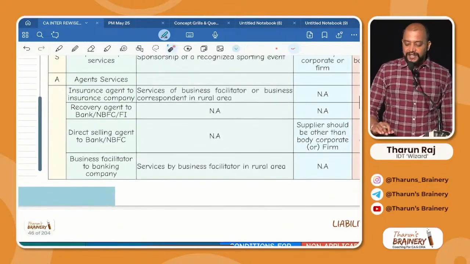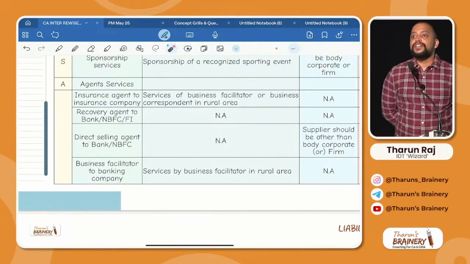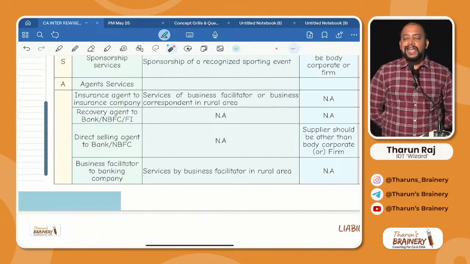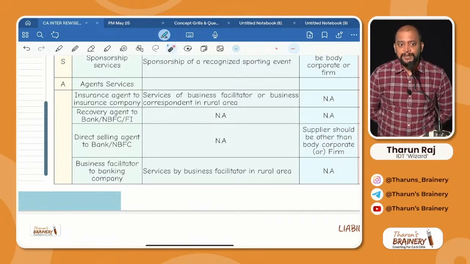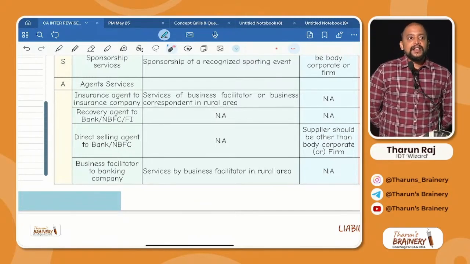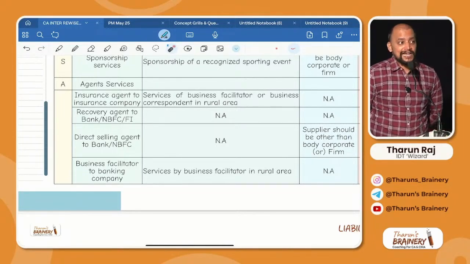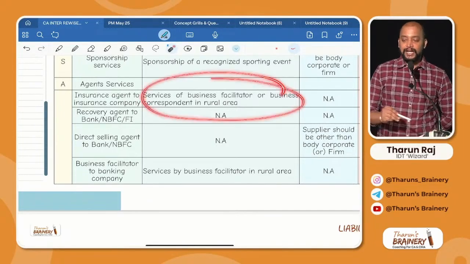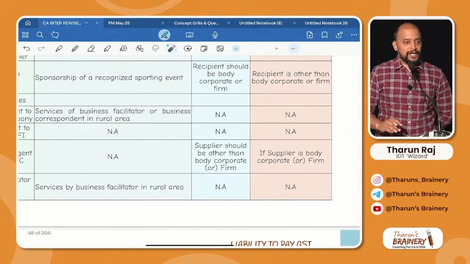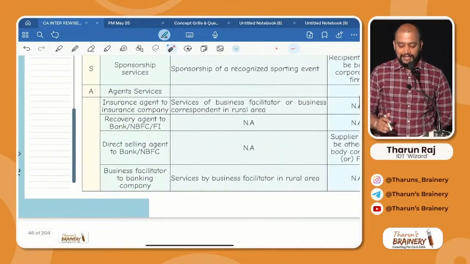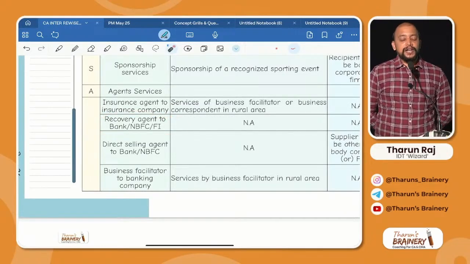Then agent services. In agent services, total 5 agents are there. First one, insurance agent to insurance company. Do we have any exemption for insurance agent to insurance company? Yes. Business facilitator or business correspondent working in rural area is exempted. In other cases it will be taxable, and we don't have any condition for RCM, non-applicability of RCM. Done. Next, recovery agent to bank, financial institution or NBFC.